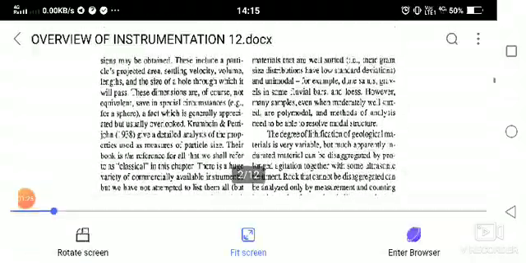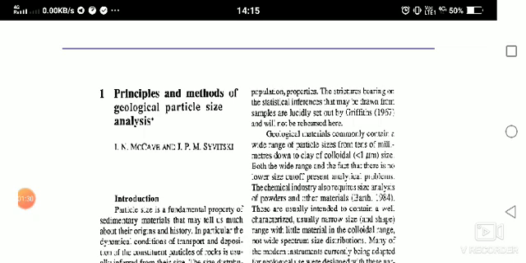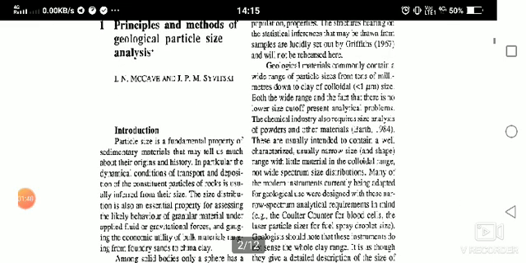At the outset, one must remember that we deal with samples, not population properties. The strictures bearing on the statistical inferences that may be drawn from samples are lucidly set out by Griffith. Geological materials commonly contain a wide range of particle sizes, from tens of millimeters down to clay of colloidal size. Both the wide range and the fact that there is no lower size cutoff present analytical problems.